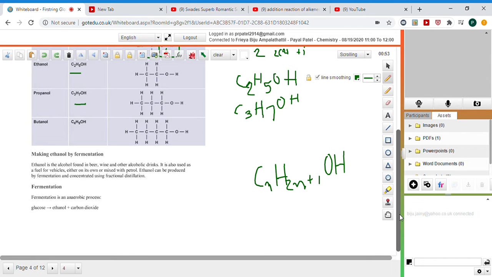You may have heard about butanol mixed with petrol, or ethanol mixed with petrol. Even our gas cylinder has some kind of butanol in it. It creates fuel, and it has some combustion reaction also with alcohol, right? And we can